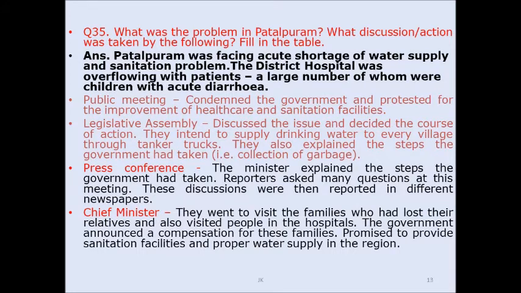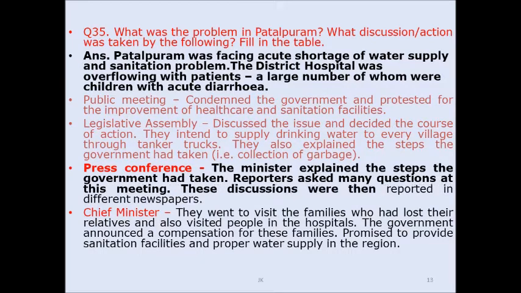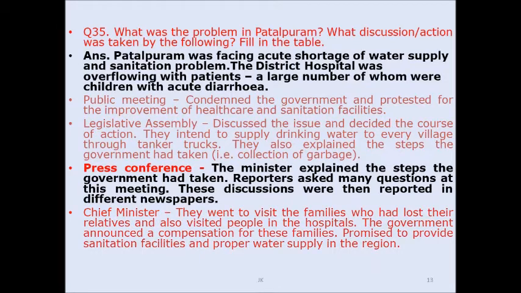They intend to supply drinking water to every village through tanker trucks. They also explained the steps the government had taken, for example, collection of garbage. Next, at the press conference, the ministers explained the steps the government had taken. The reporters asked many questions at this meeting. These discussions were then reported in different newspapers. Then the Chief Minister went to visit the families who had lost their relatives and also visited people in the hospital. The government announced compensation for these families and promised to provide sanitation facilities and a proper water supply in the region.